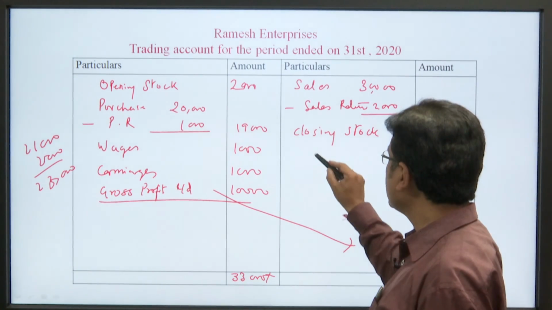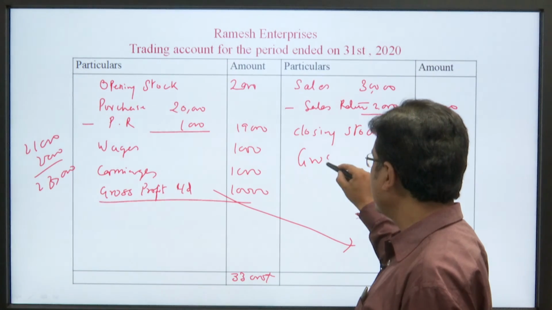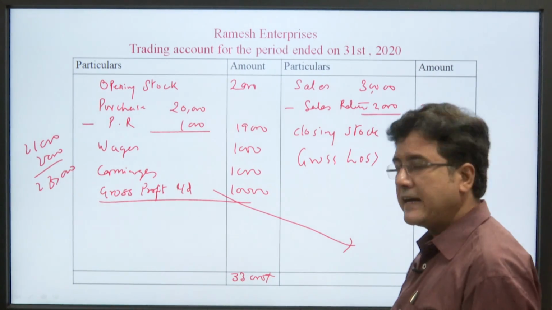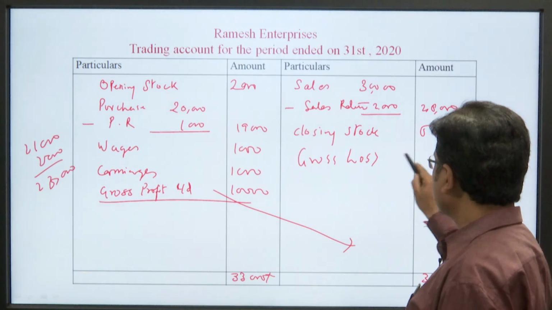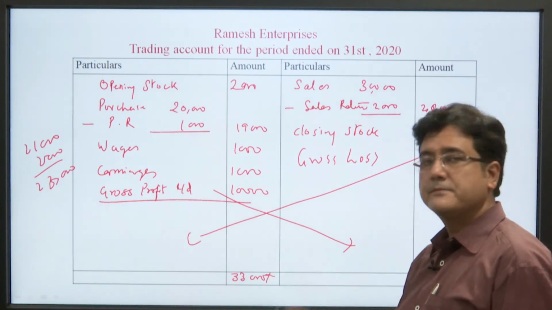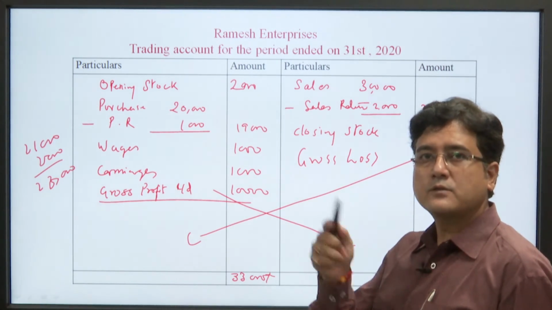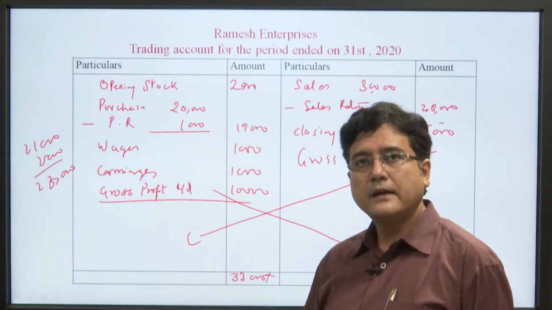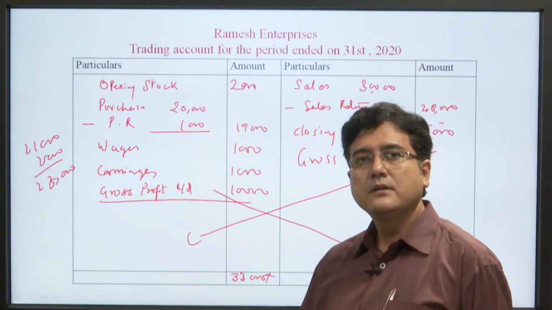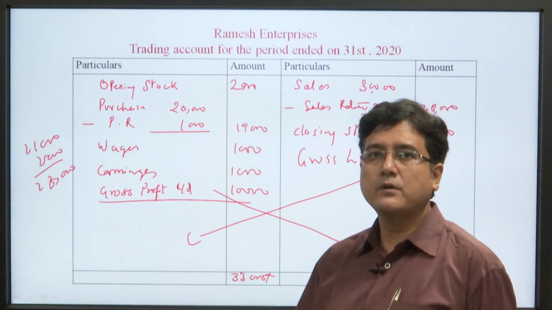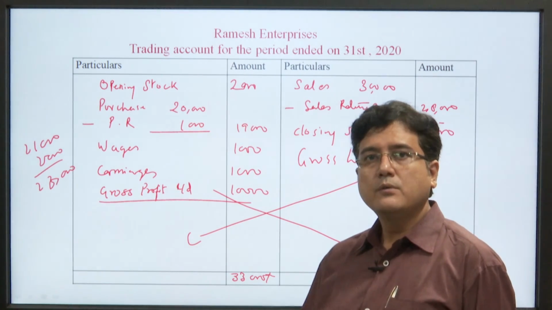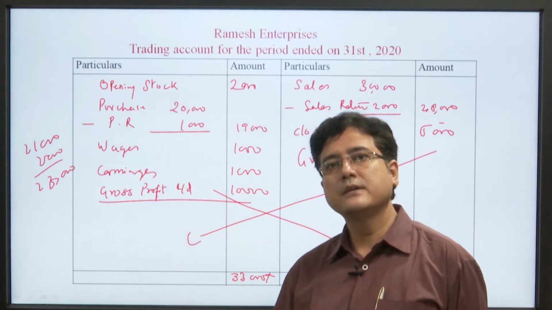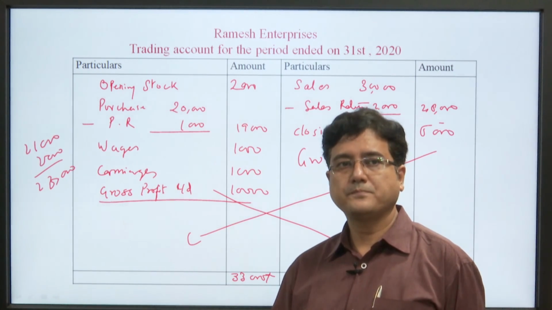If we have a gross loss, then in the profit and loss account this amount moves to the other side. So this is a cross transfer of data, and from the trading account we can calculate the profit and loss account. The profit and loss account is totally based on the data given from the trading account.